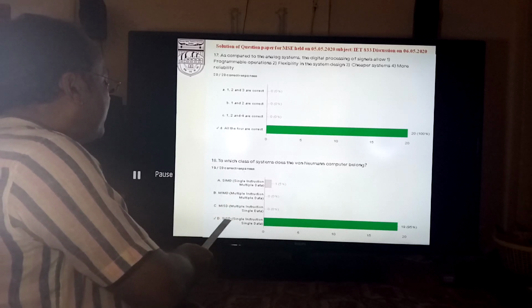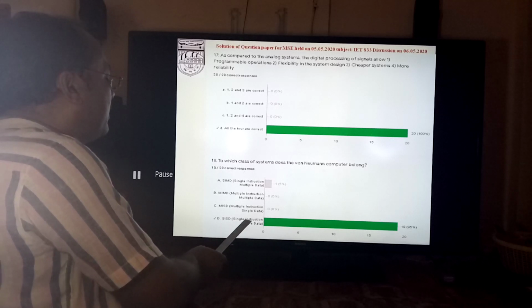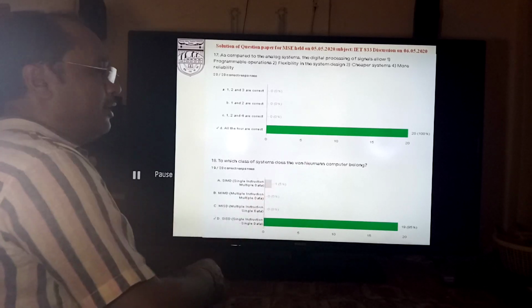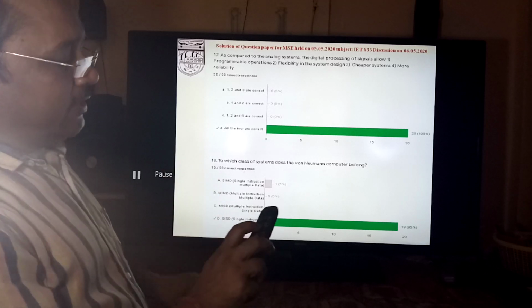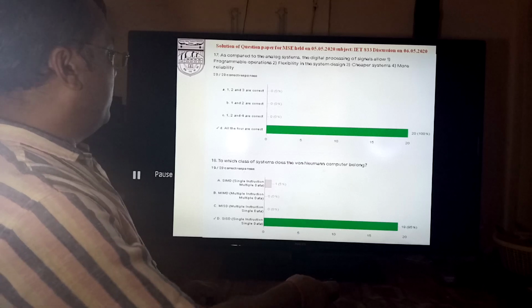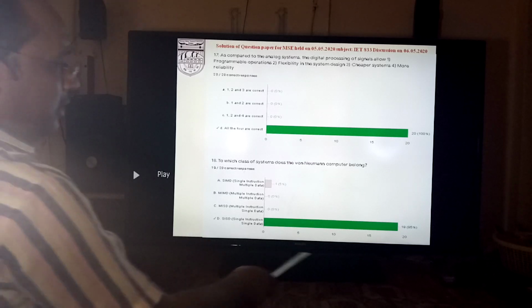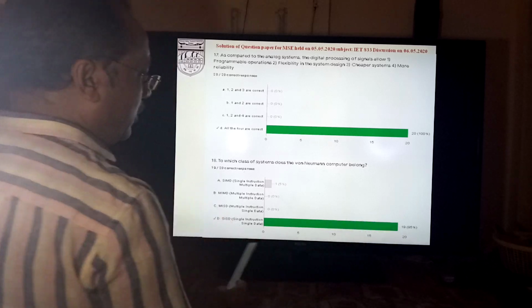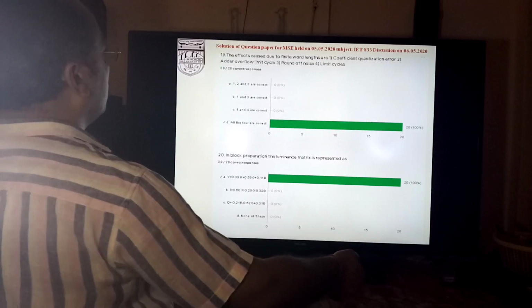But single instruction single data is related to the von Neumann architecture, having a single memory for the data as well as the program or the instructions. So this one is the correct answer, and 19 out of the 20 were correct for this question.